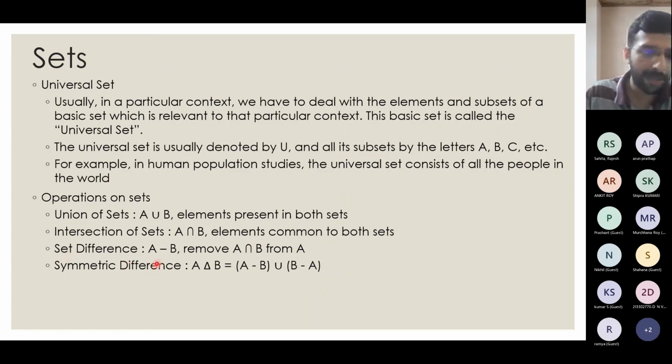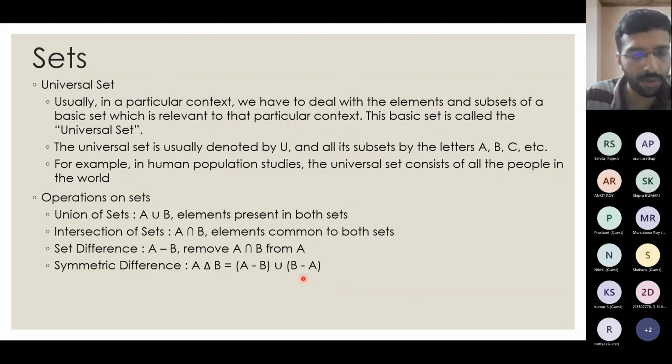is A minus B, and that will give you the elements of A which are not present in B. Suppose A has 10 elements, B has 20 elements, and 3 elements from A are there in set B also. Then if I do a set difference operation, A minus B will contain the remaining 10 minus 3, 7 values alone. And symmetric difference is like A delta B. Sometimes in programming we use XOR, A XOR B. That will give me A minus B union B minus A.